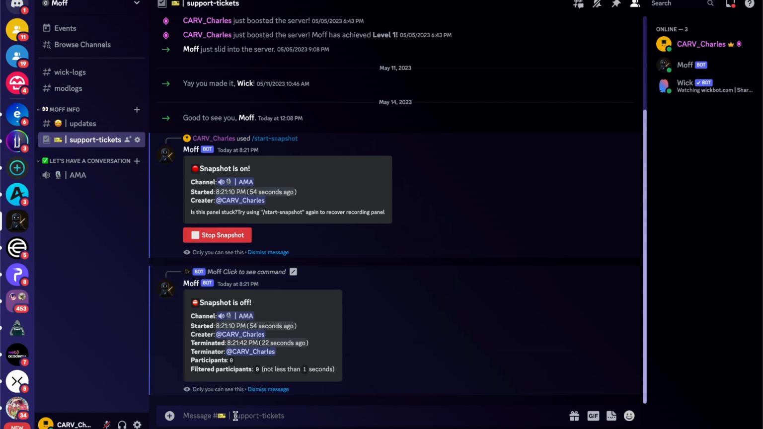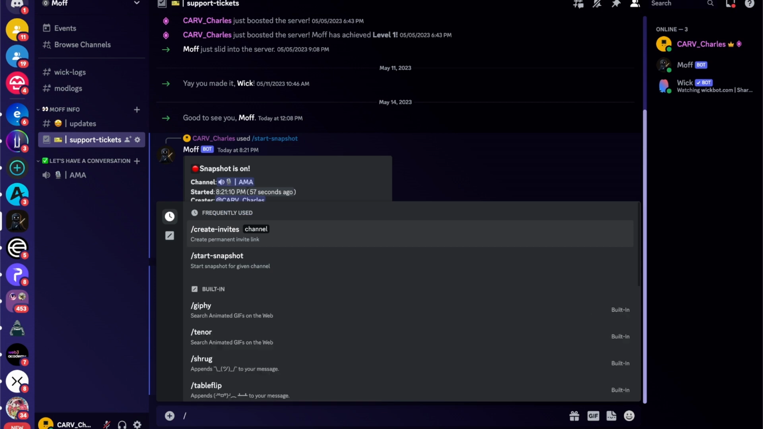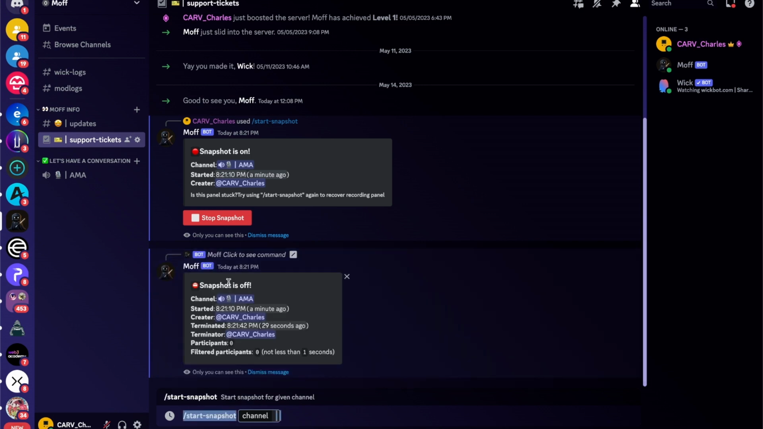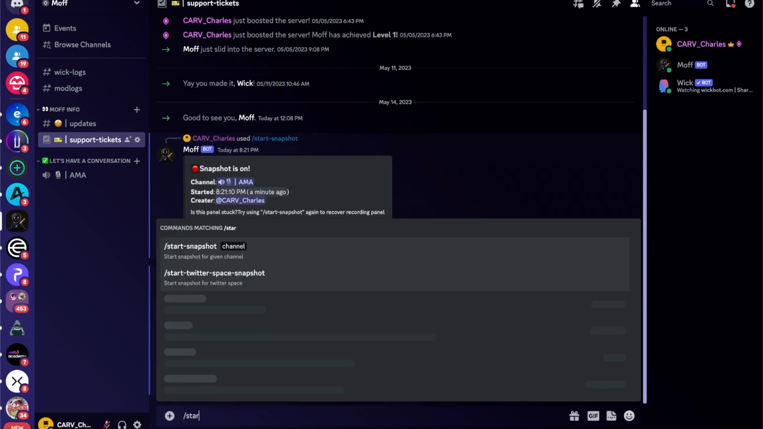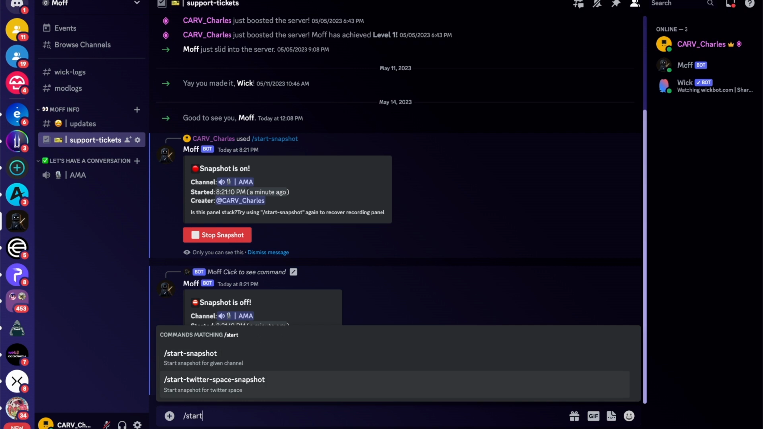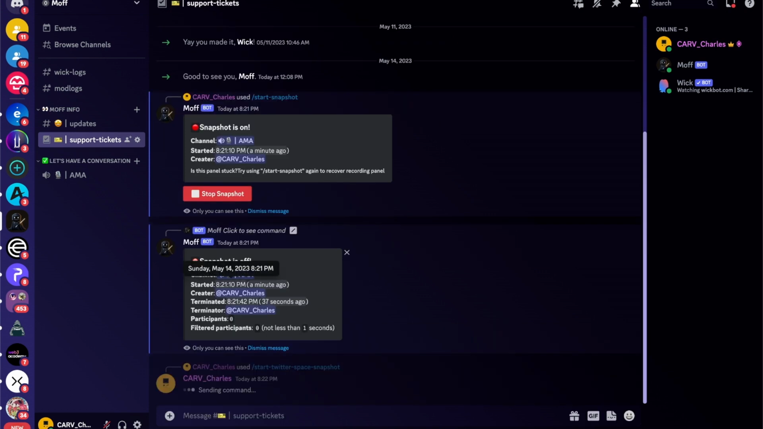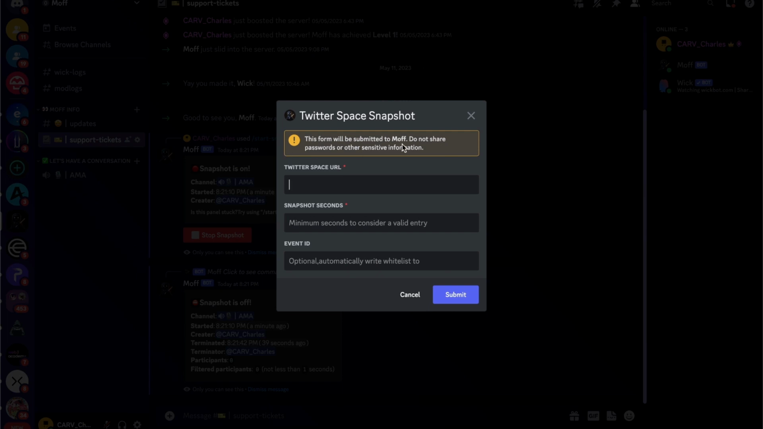So it's super handy. It works for the voice channel, but it can also work for the text channel as well. It even works for Twitter if you want. If you want to start a Twitter Space snapshot, you'll be able to do that as well. You can input the Twitter Space URL and the snapshot seconds, and then the event ID if you wish to give more information. After you submit it, you'll be able to take a snapshot of attendance for the Twitter Space. So it's super handy.